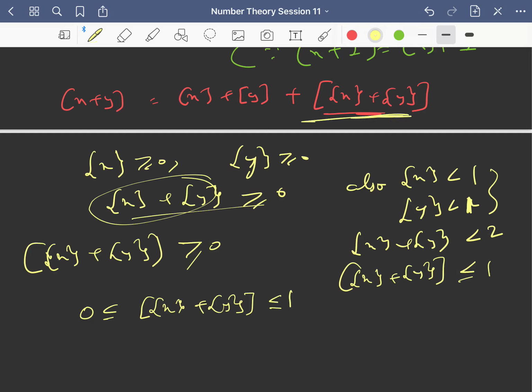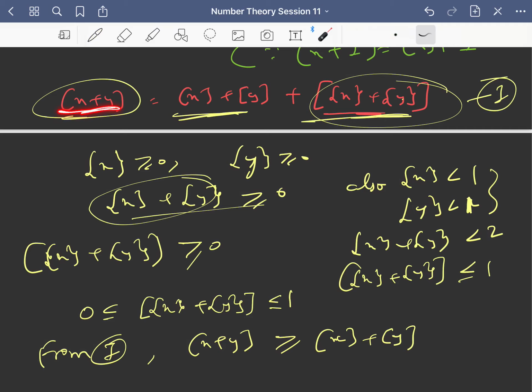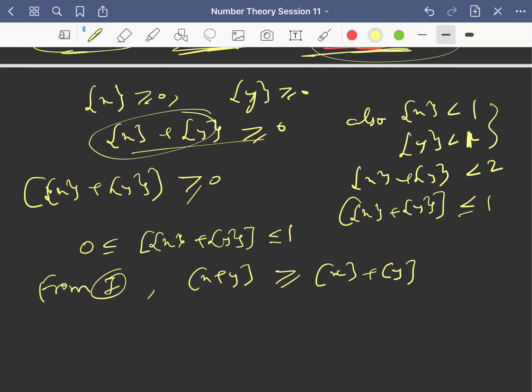Fine. So then this is a constant, and this is this quantity plus some positive number. So clearly from equation 1, I can say that greatest integer of x plus y is definitely greater than or equal to greatest integer x plus greatest integer y, right? Because this is obtained by adding some positive number to this. So we had to prove that greatest integer x plus greatest integer y is less than or equal to greatest integer of x plus y, which we have proved, right?